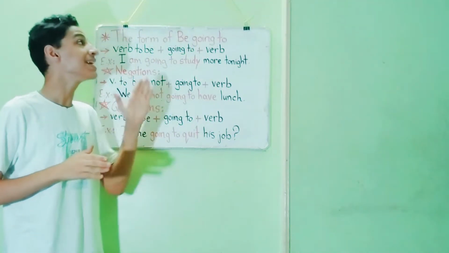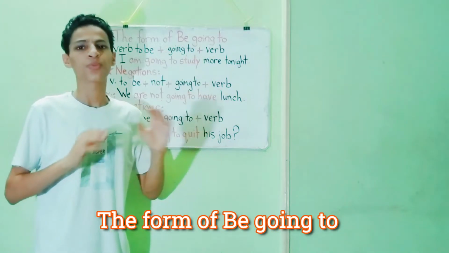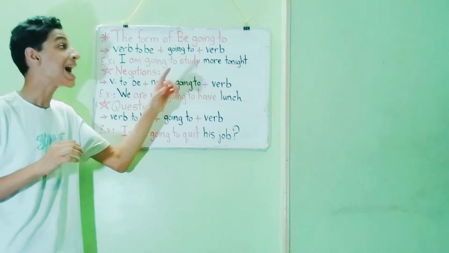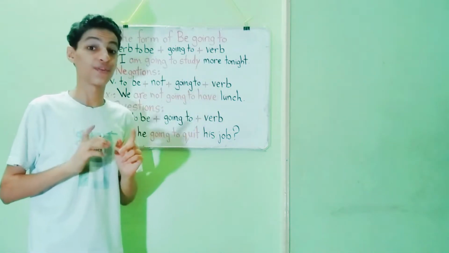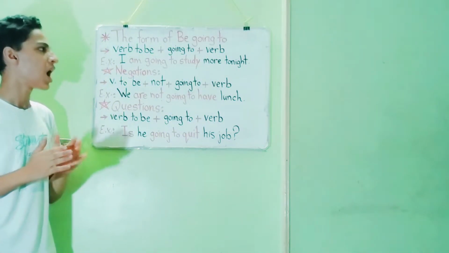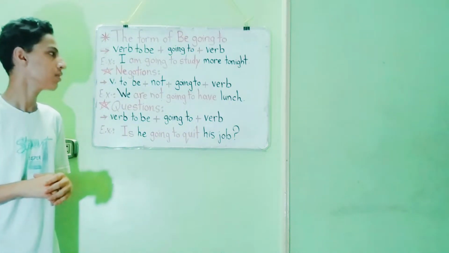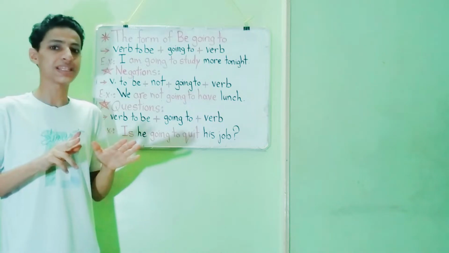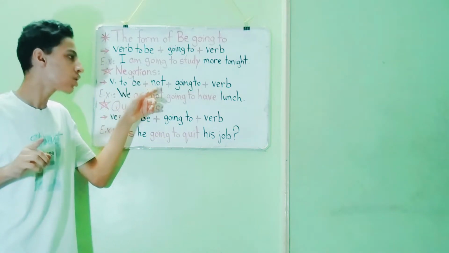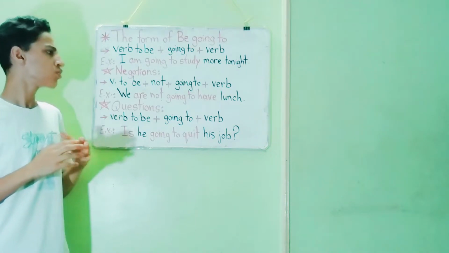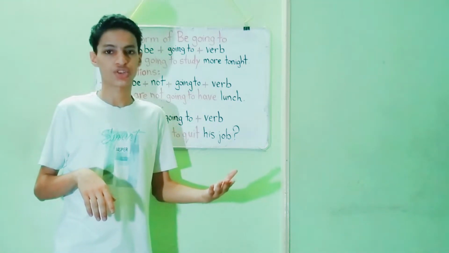Now, the form of be going to. So, we use the verb to be, going to, and the base form of the verb. So, for example, I'm going to study more tonight. For negations, we do the same, but we add not to the verb to be. For example, we're not going to have lunch.